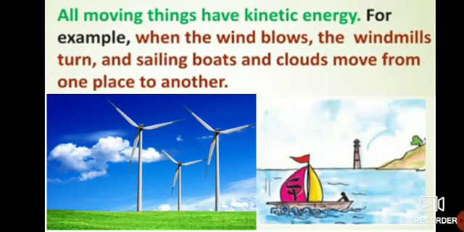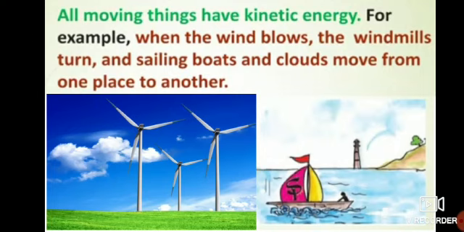Have you noticed this any time? These are all examples of kinetic energy. That means kinetic energy is present in the wind. When the wind blows, the windmill turns and sailing boats and clouds move from one place to another.